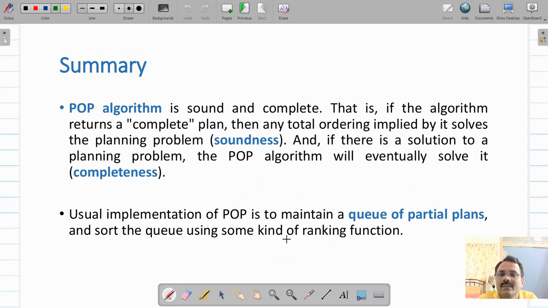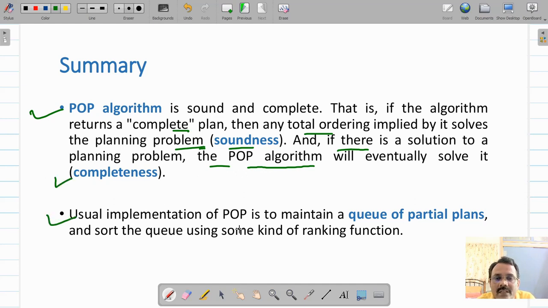So let us summarize plan space planning. This plan space planning or partial order planning algorithm is sound and complete. The algorithm returns a plan that is a complete plan, and any total ordering implied by it solves the planning problem. So therefore it is sound. If there is a solution to a planning problem, then this partial order planning algorithm will eventually give you the solution. Therefore it is complete.